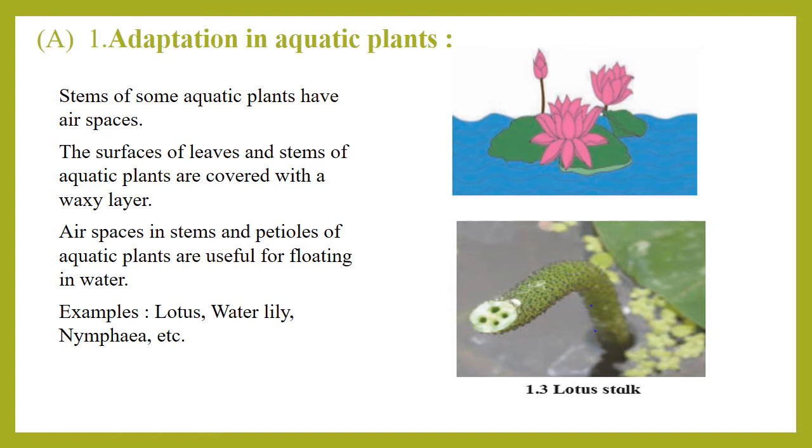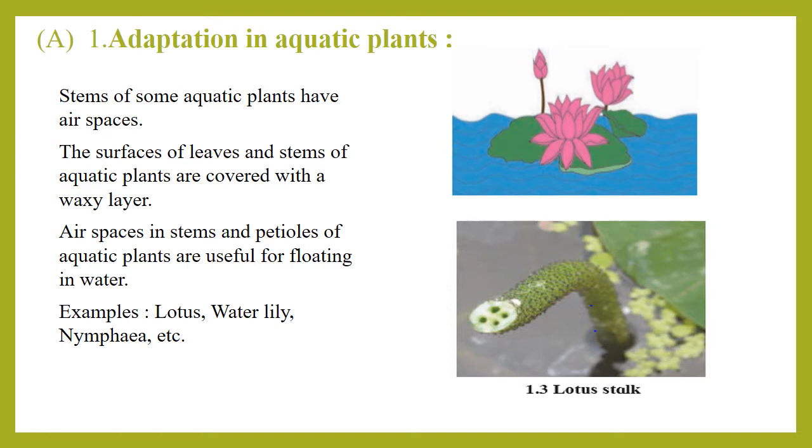Now we will start discussing the adaptations in plants one by one. So the first type which we are going to discuss is adaptations in aquatic plants. Students, if you visit various water bodies such as river, brook, pond, lakes, which are there in your surroundings, do you find any differences? Do you observe any differences between the terrestrial and the aquatic plants?